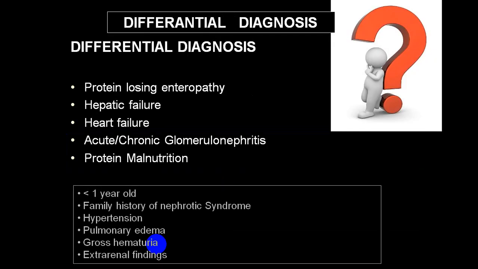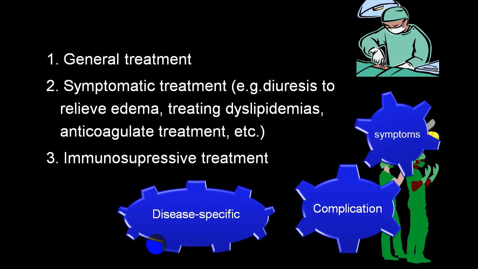For differential diagnosis, you will have to differentiate other causes of hypoproteinemia, particularly protein losing enteropathy, liver failure, congestive heart failure, acute and chronic glomerulonephritis, and protein malnutrition conditions like Kwashiorkor and marasmus.